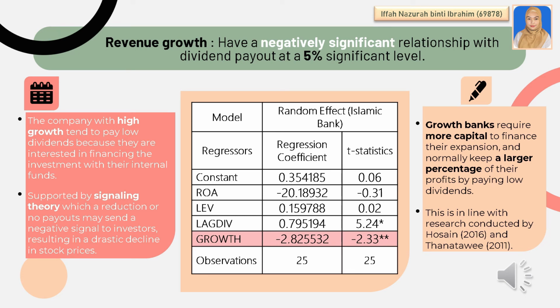Furthermore, since growth banks require more capital to finance their expansion, they normally keep a large percentage of their profits by paying low dividends. This is in line with research conducted by Hussein in 2016 and Tanatawi in 2011, which is that revenue growth has a significant effect on dividend payout.